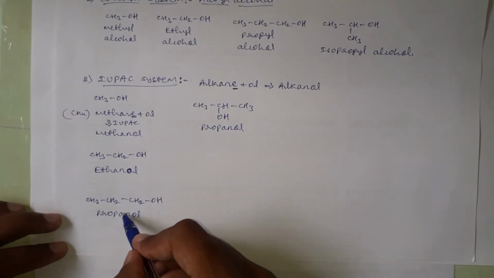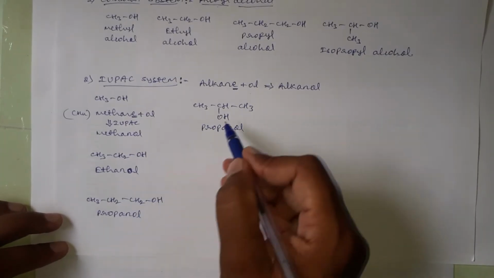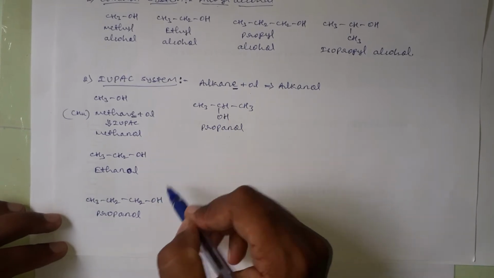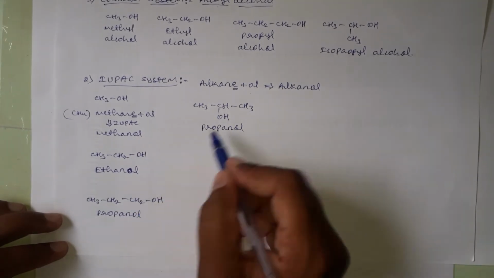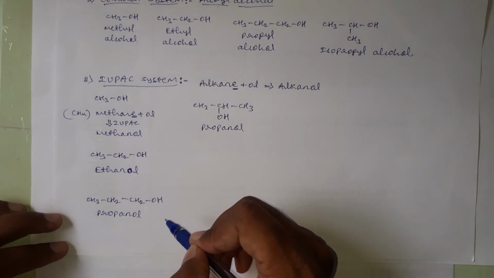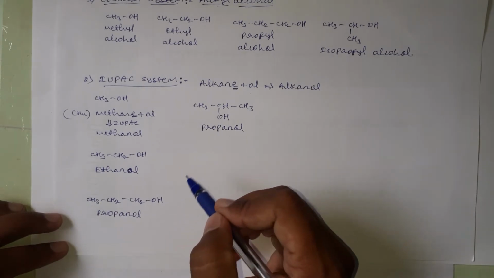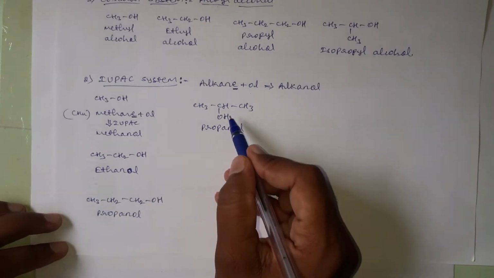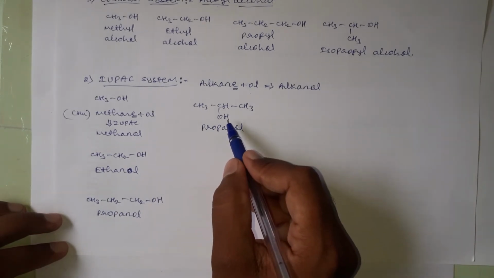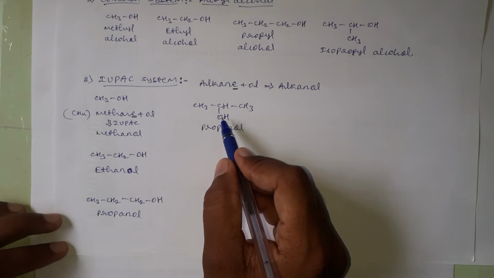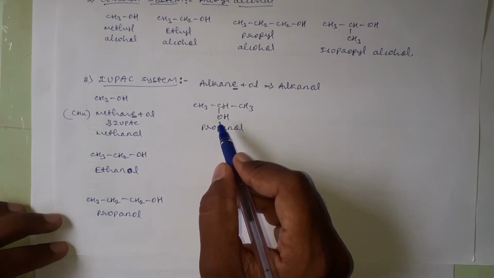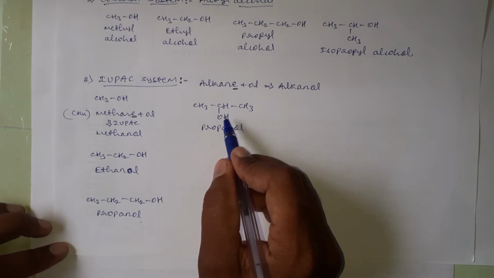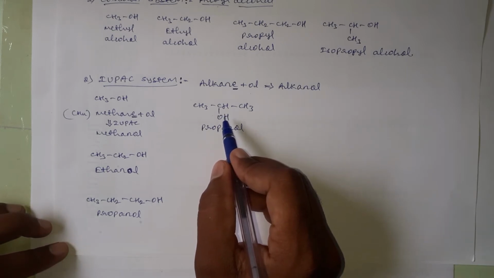But even though these two IUPAC names are the same, the OH group is present on different carbon atoms in both these examples. Correct? And therefore, to differentiate between these two, we have to mention the position of the OH group by using numbers like 1, 2, 3, 4, 5, etc. for the carbon atom to which the OH group is attached.